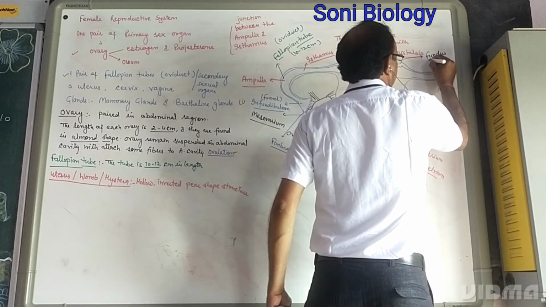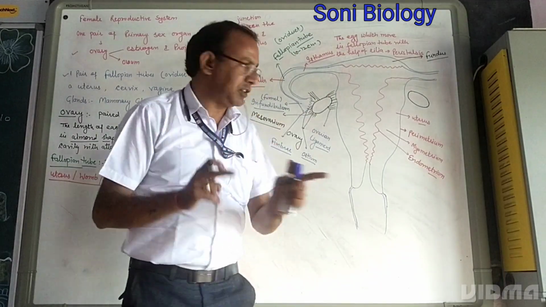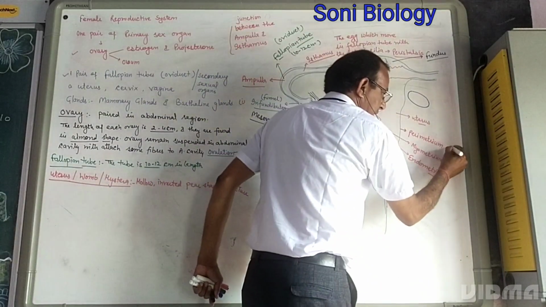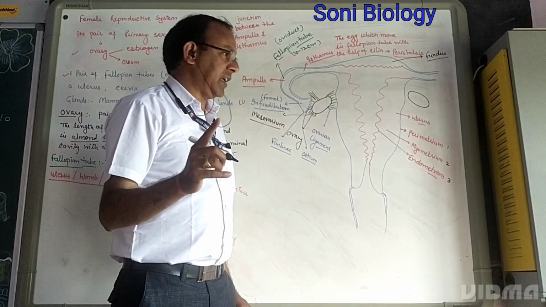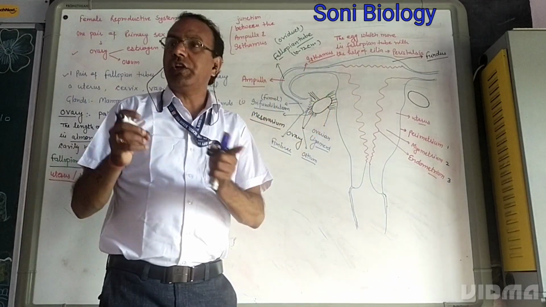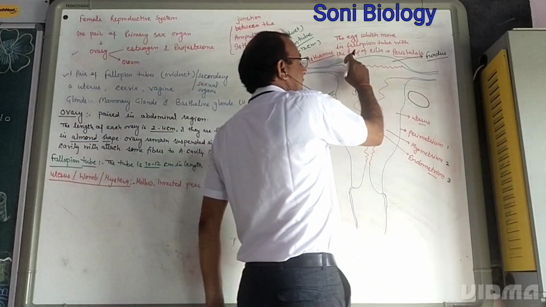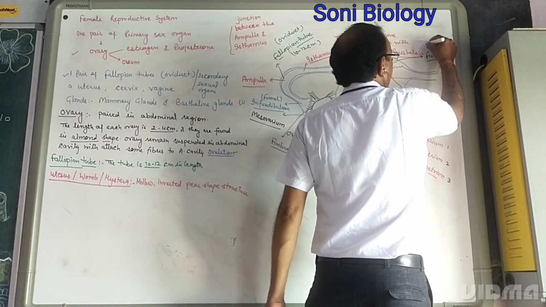The uterus consists of three zones, three parts. The uterus is covered with three layers: the perimetrium, myometrium, and endometrium. These are the three protecting layers. As well as that, the uterus consists of three zones, three parts. The first part, the upper swollen part, is called the fundus. It is a dome structure.